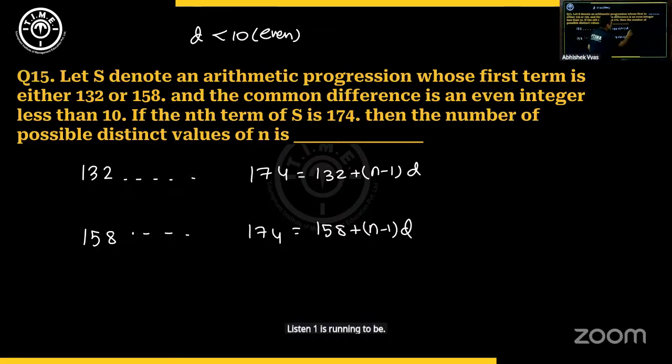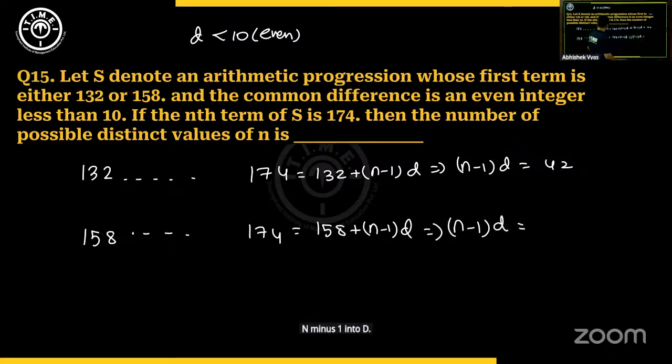We solve this. You'll get n minus 1 into d should be 42, which is 174 minus 132. And the other case, n minus 1 into d will be 174 minus 158, which is how much? 16.